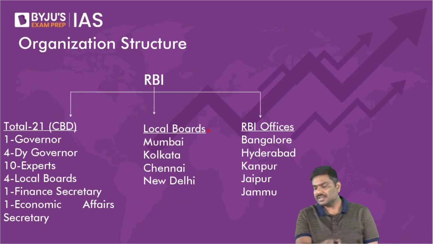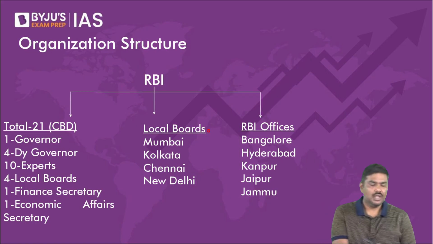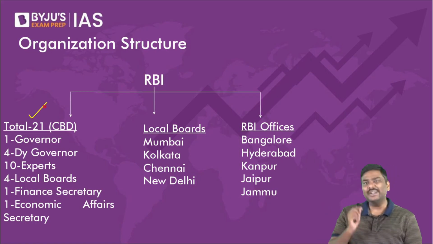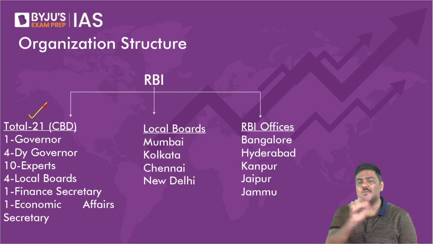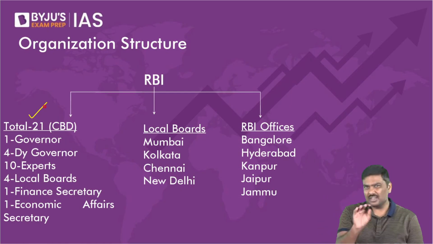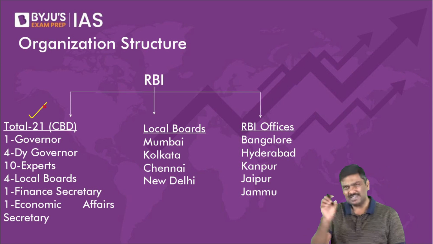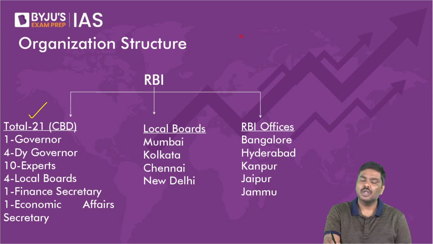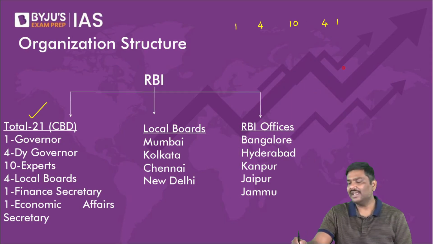This is the composition of Central Board of Directors. Right? That is, there are totally 21 people. Maximum 21 people. Composition is maximum 21. Right? I'll just give you a simple way to remember it. Slightly tricky. Please remember this. 1, 4, 10, 4, 1. Total will become 20. Add one more.